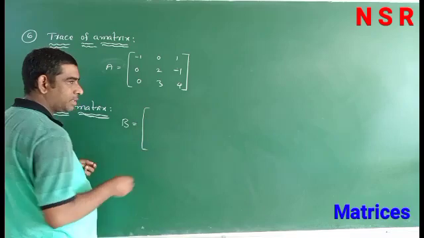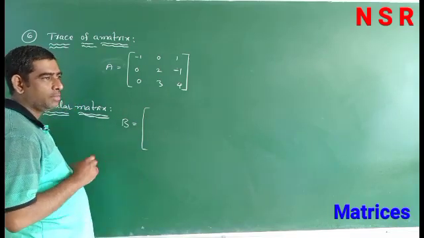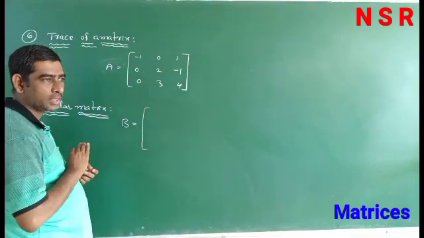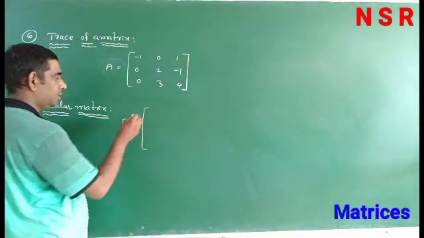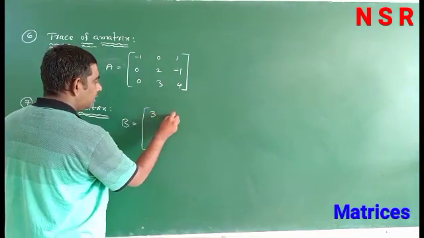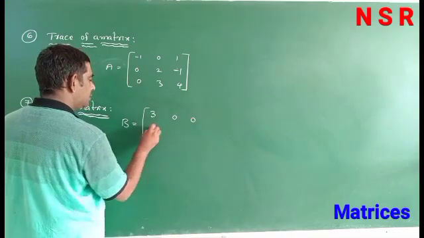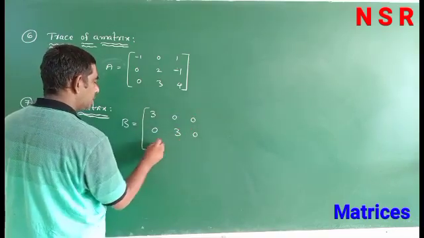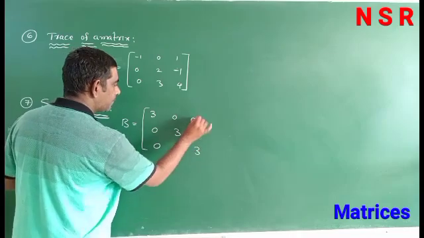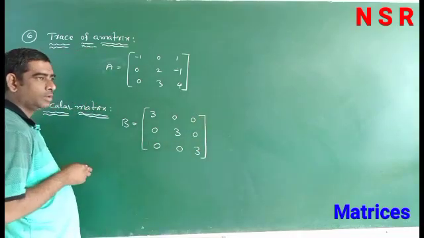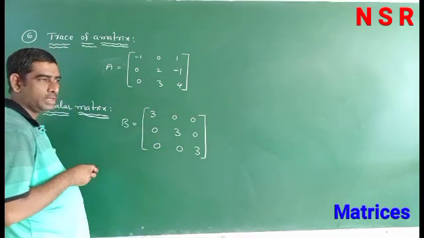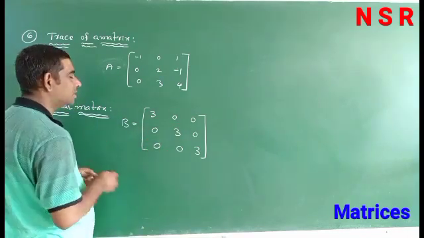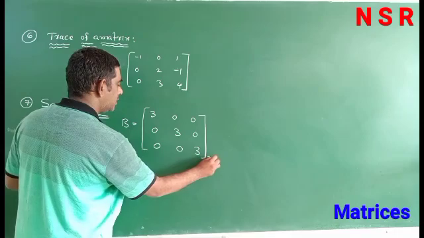All diagonal elements are equal and remaining all elements other than diagonal elements are 0, then that matrix is called scalar matrix. For example, 3 0 0, 0 3 0, 0 0 3. So the order is 3 by 3.